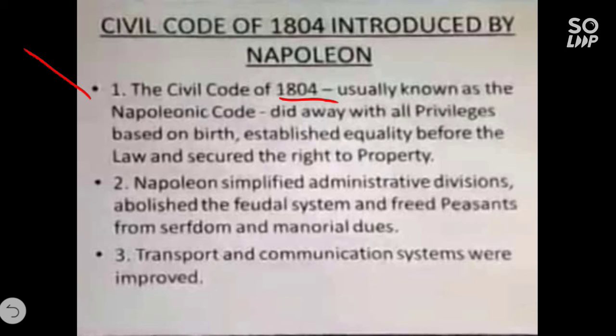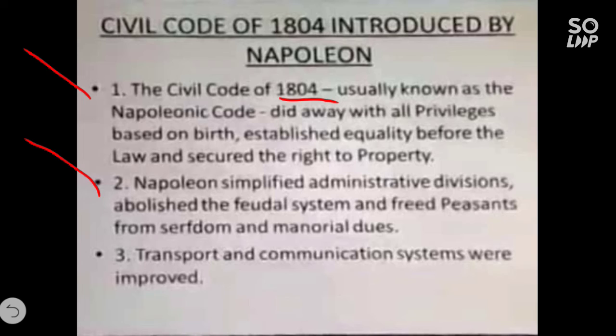All people were equal before the law, and all people of France had the right to property. In the second point, Napoleon simplified administrative divisions and abolished the feudal system.